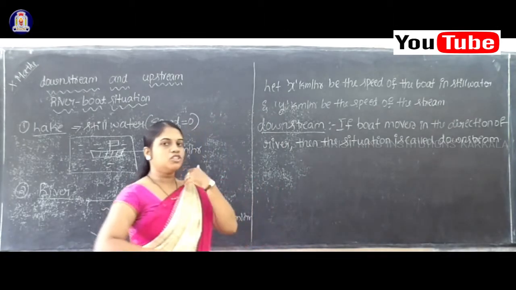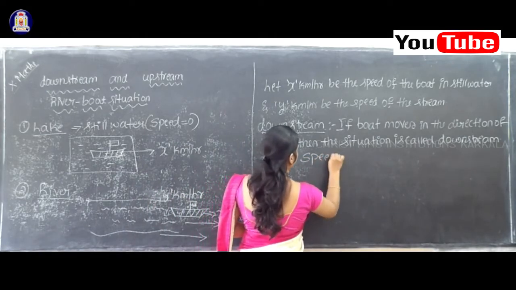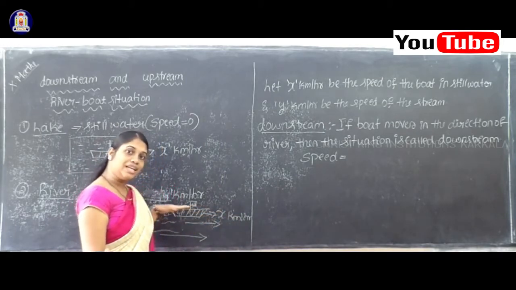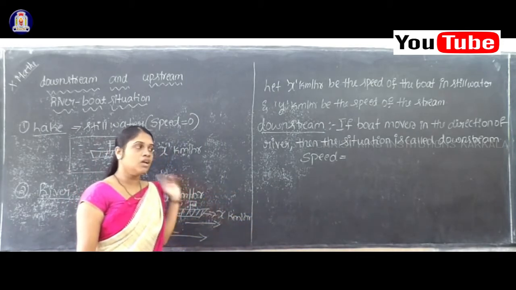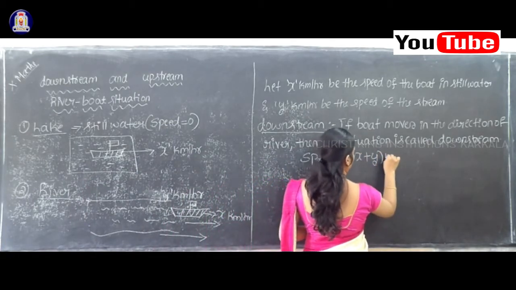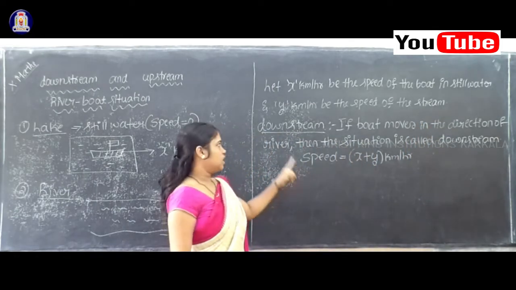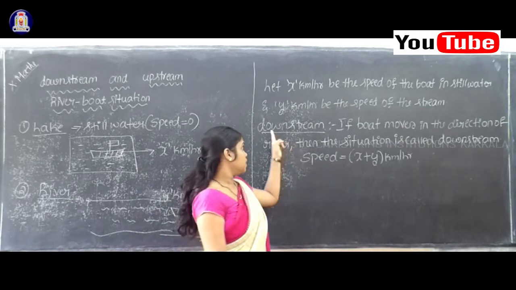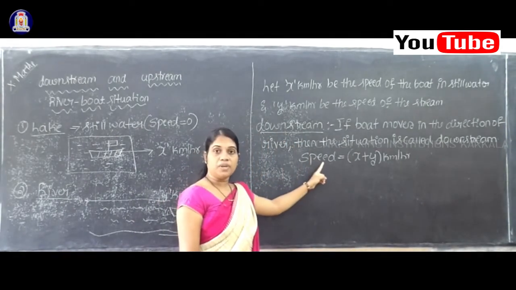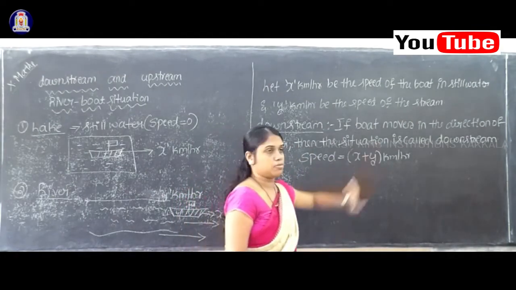Okay. So what about the speed in the downstream? In the case of downstream, the speed will become increased. The speed of the boat will get increased by the speed of the river. So therefore, you will have x plus y kilometer per hour as the speed in the downstream. Understood now? For downstream, what will be the speed? The speed of the boat will get increased and that is equal to x plus y.